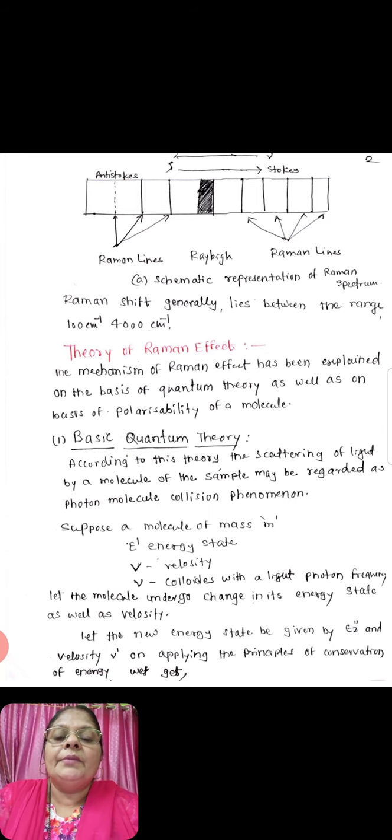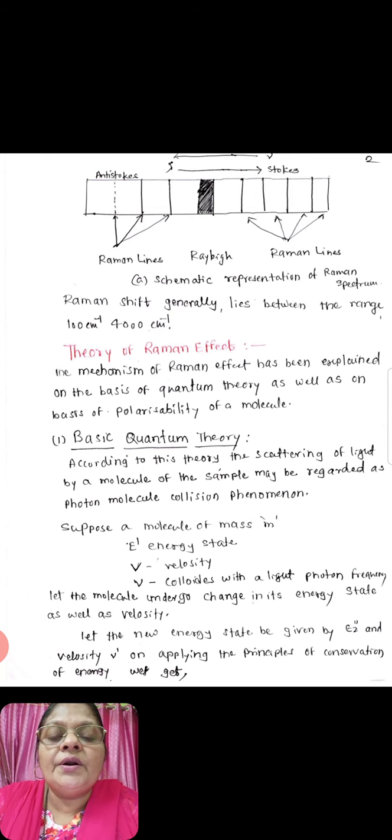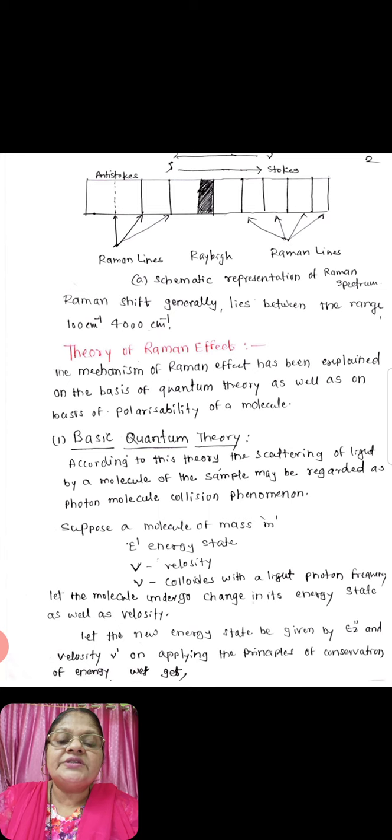Theory of Raman effect. The mechanism of Raman effect has been explained on the basis of quantum theory as well as on the basis of polarizability of molecules. Basic quantum theory: according to this theory, the scattering of light by molecules is regarded as a photon-molecule collision phenomenon.